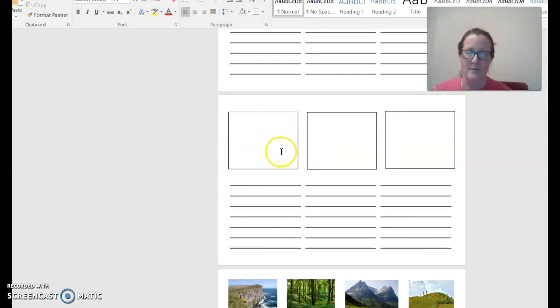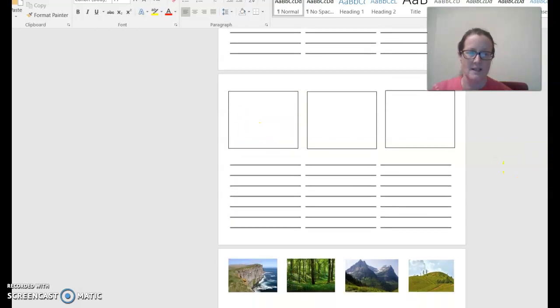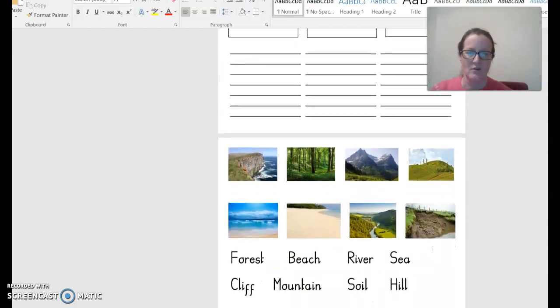So this week's task, I'll take you to the next screen, is you've got some boxes here and some lines, and I've also taken the pictures that I've just shown you on the screen.